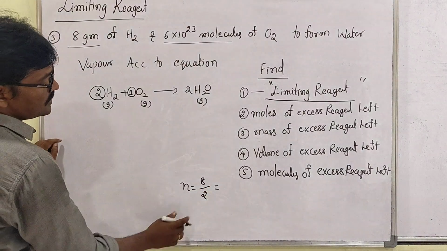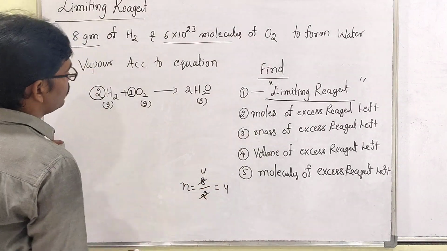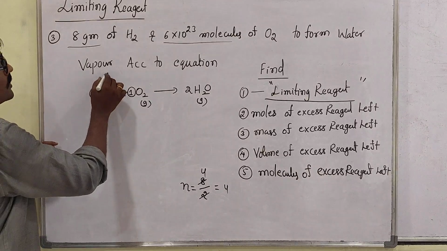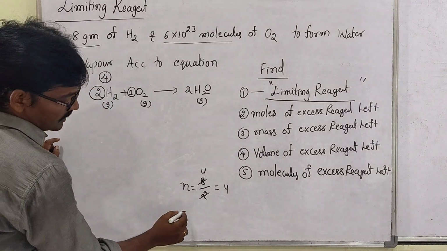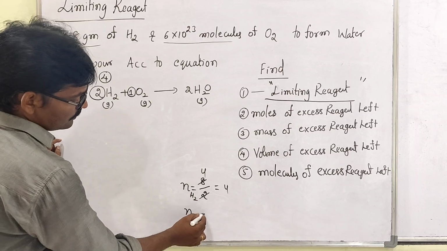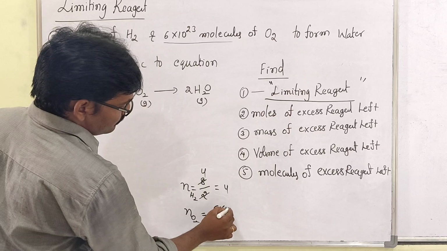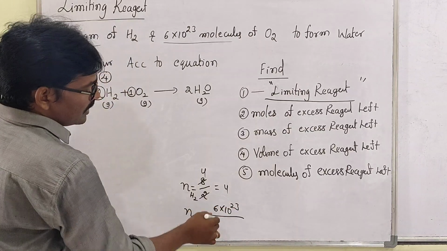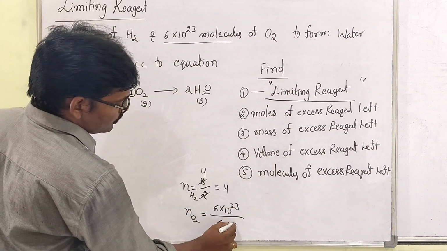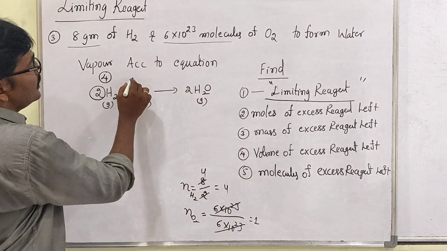So you can get it as 2 into 2, that is 4. So number of moles of hydrogen is 4. Then oxygen: to find the number of moles of oxygen, here they gave molecules, 6 into 10 to the power of 23. Then Avogadro number 6 into 10 to the power of 23, approximately, so you can get number of moles 1. So how many moles did we get?